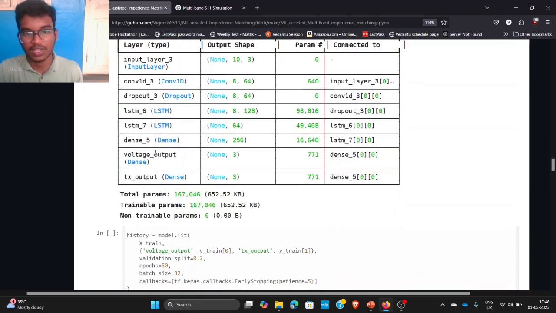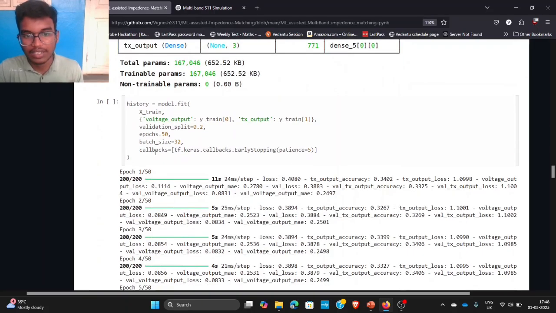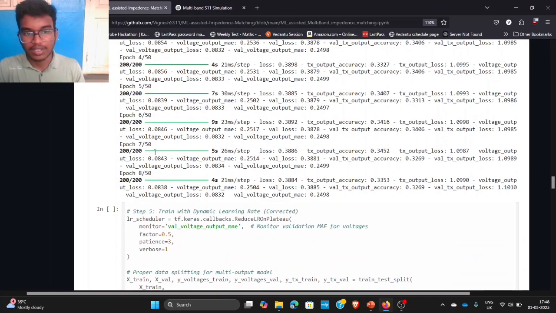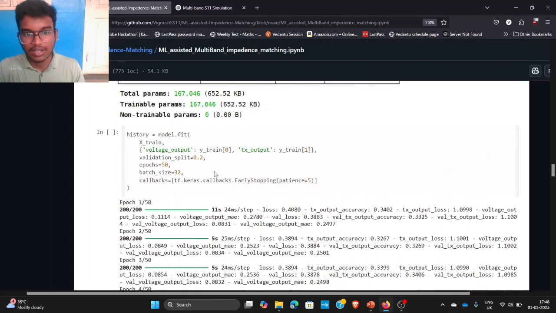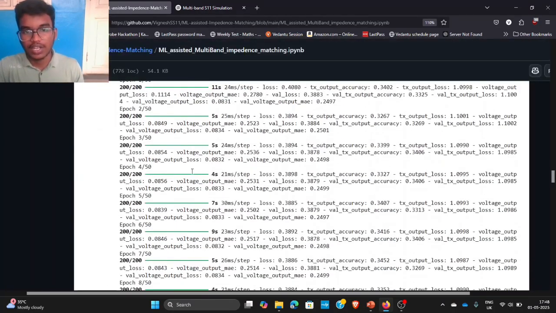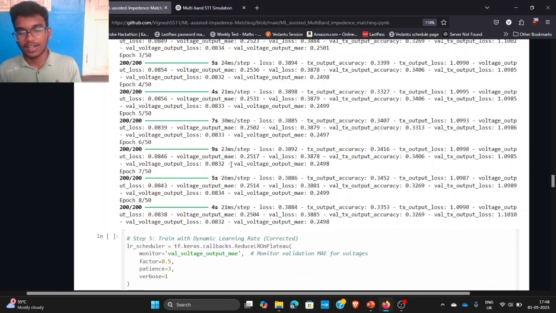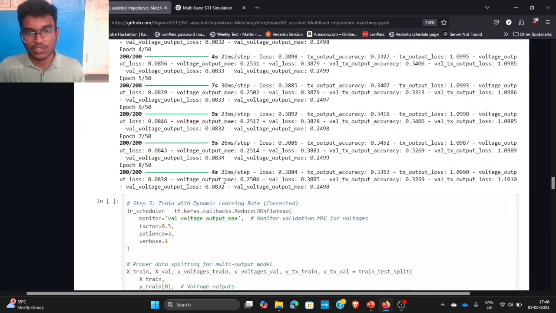After generating everything, we are checking the layers in a printed format, and then we are training the model in the Colab notebook. We are getting the outputs for everything, and it is running for fewer epochs because of the early stopping which we have created. If the validation loss doesn't improve for a longer time, it will eventually stop. With larger data training, that can be avoided because it converges only after a longer time. As we are using less data, we should add early stopping so that it converges well before it goes to 50 epochs and wastes much computational power.